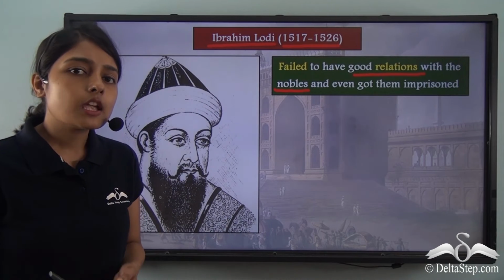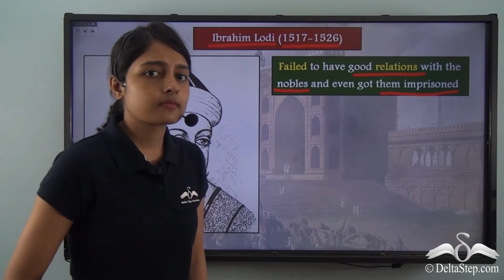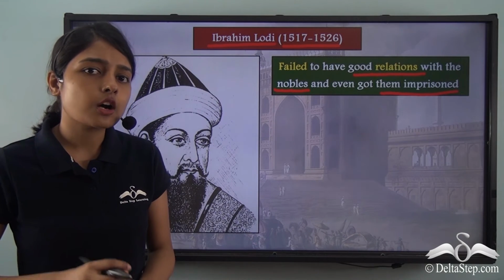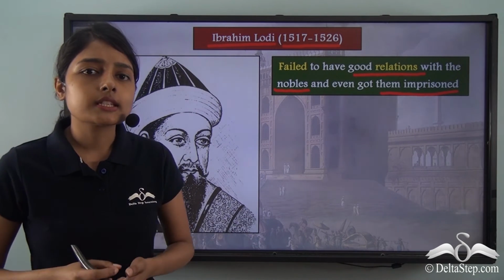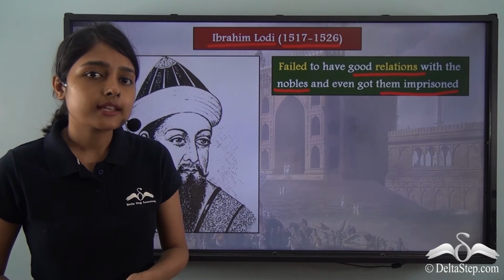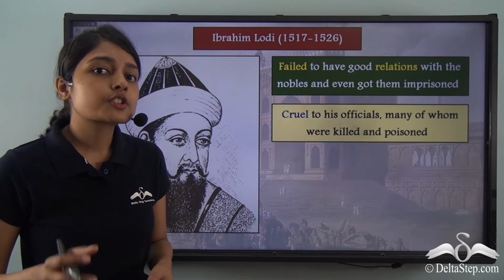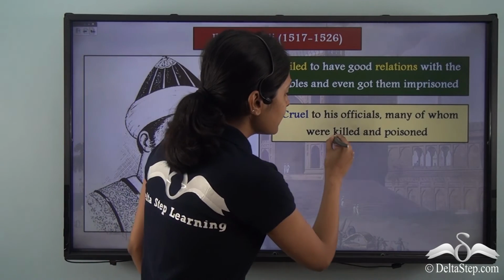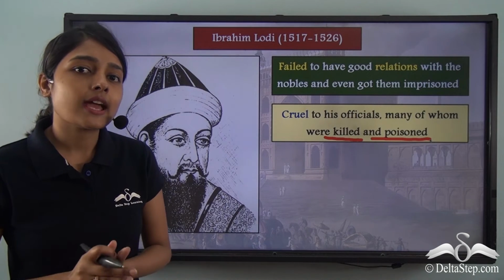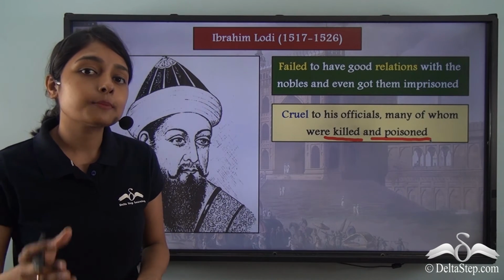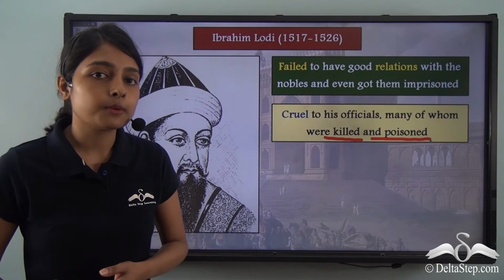Along with this, he also got his nobles imprisoned from time to time. You must have understood how cruel a sultan Ibrahim Lodi was. His cruelty knew no bounds. Why is it so? This is because he was cruel enough to kill and even poison many of his officials. He not just had them imprisoned, he killed and poisoned his officials. This was how cruel and ruthless Ibrahim Lodi was.